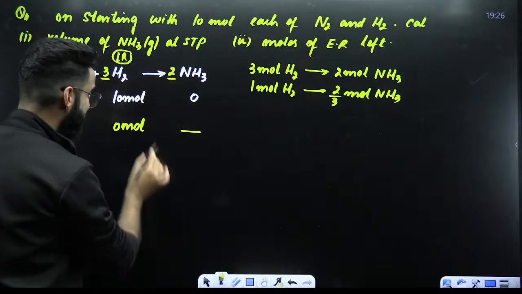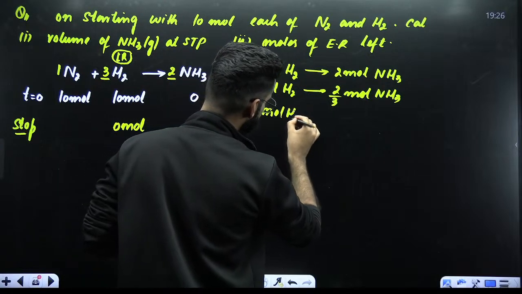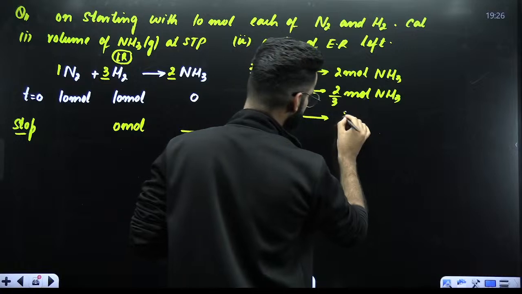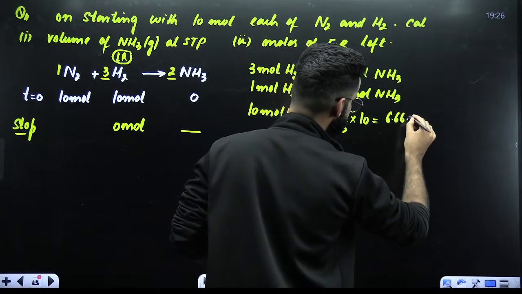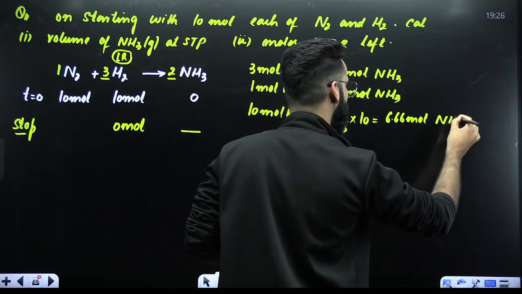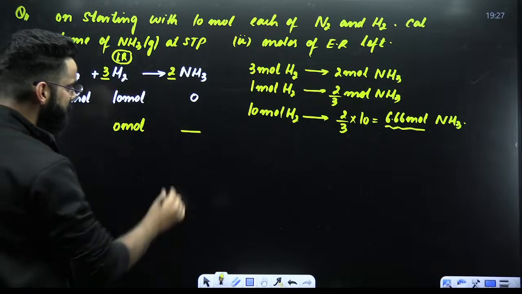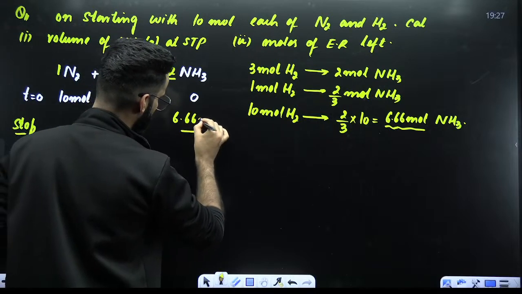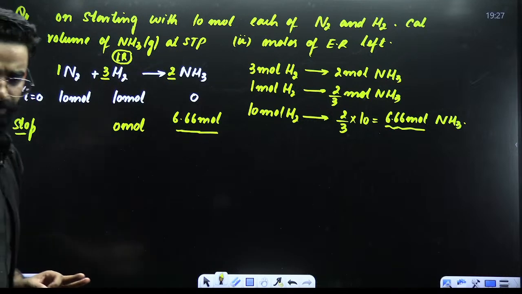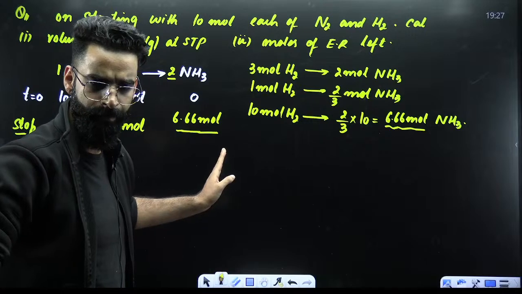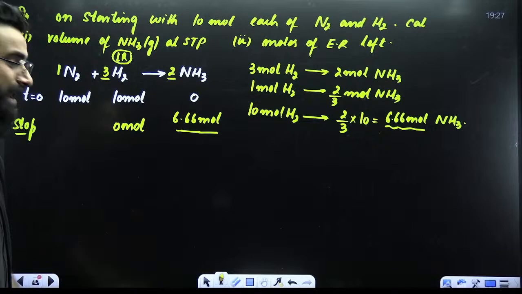Therefore, 10 moles of limiting reagent should have given me 2 by 3 multiplied by 10, which comes out to be 6.66 moles of NH3. So when the reaction has stopped, 6.66 moles of NH3 have got formed.